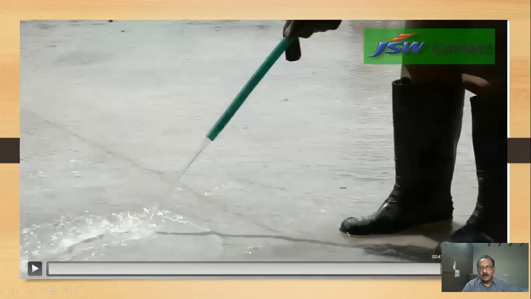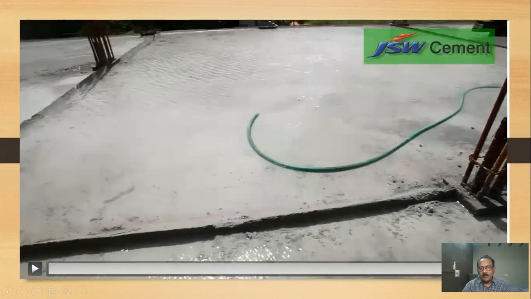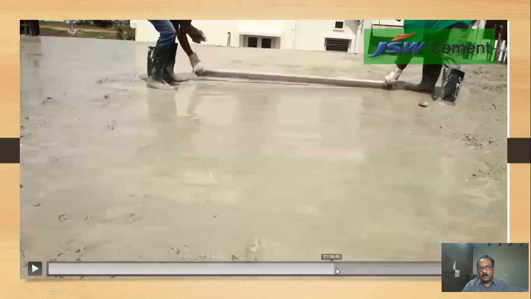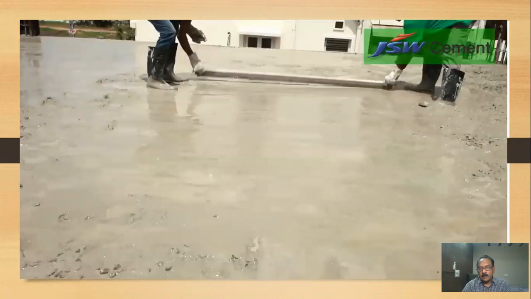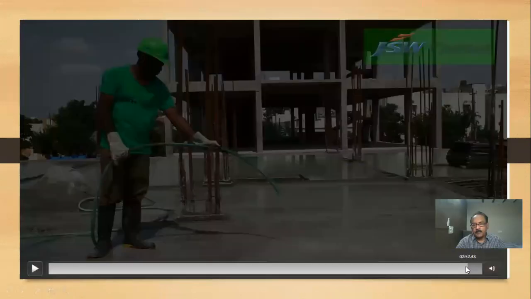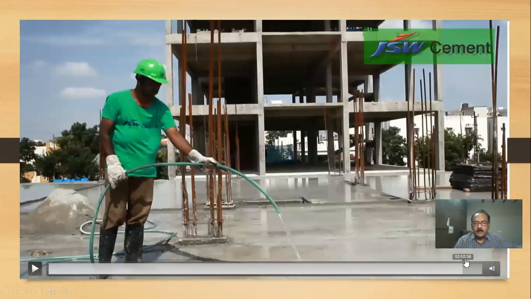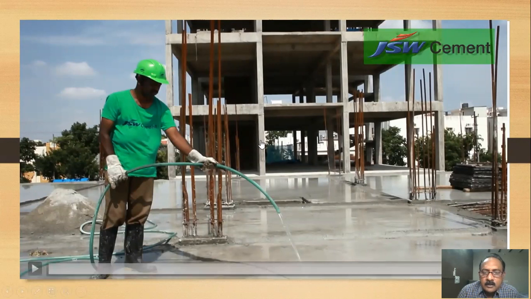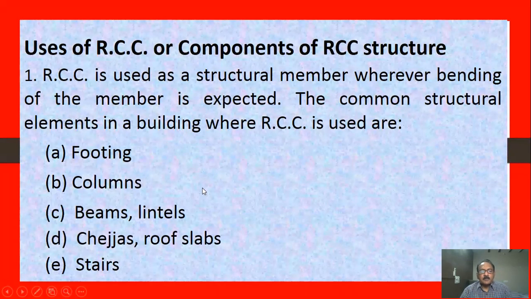Okay. See, in the previous video, I will explain. Here, if you see, this is a typical RCC structure. Below this ground, this is a ground column, beam, slabs. These are all RCC structural members. Roof slabs, chajjas, staircase.